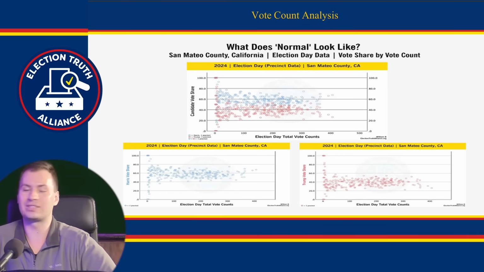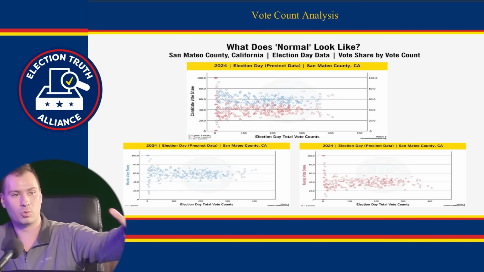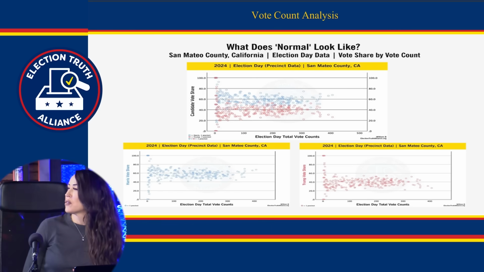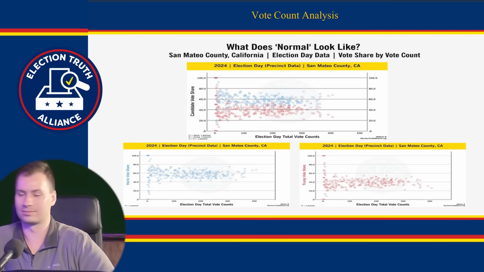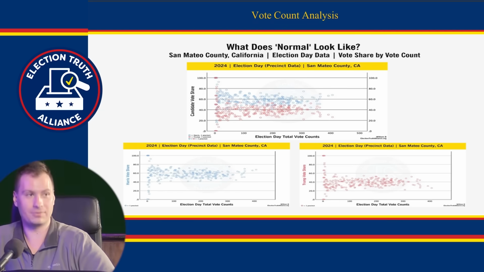This is important because it's the same thing. Even though both candidates were closer to 50%, it's still the same shape. You've got more of a straight line consistency. And this is 2024. So in San Mateo, you're saying that if there were no anomalies, it pretty much looked like a normal election. Right. So if this is what a normal election looks like, we're going to look at Pennsylvania.